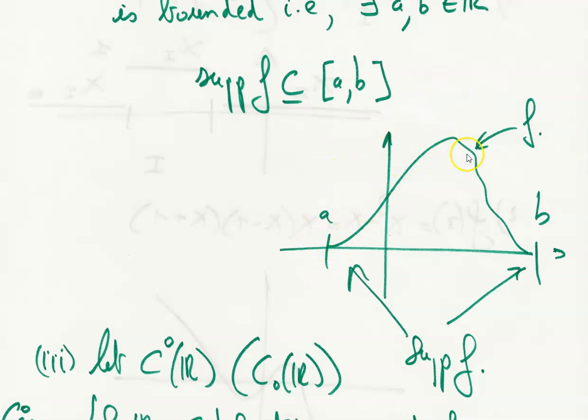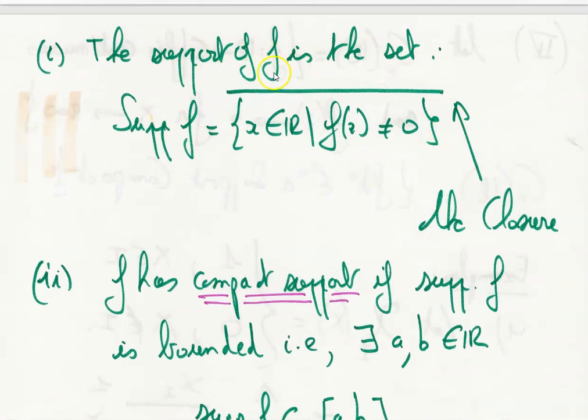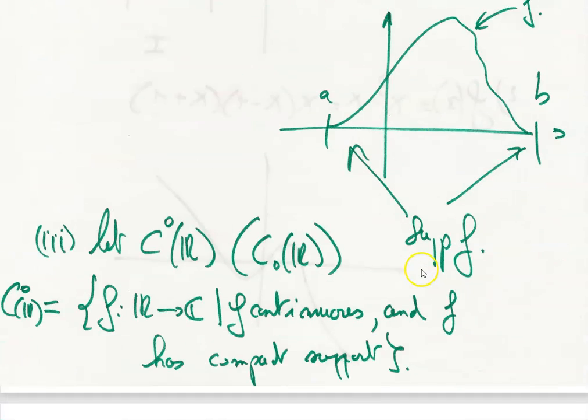We took the example of this function f, and we clearly see that the support of f is included between the lower limit a and the upper limit b. So this is the formal definition of the support of f, which is defined by using the closure of a set.